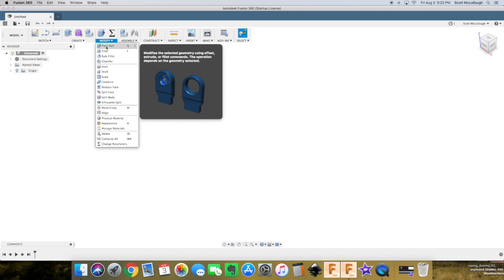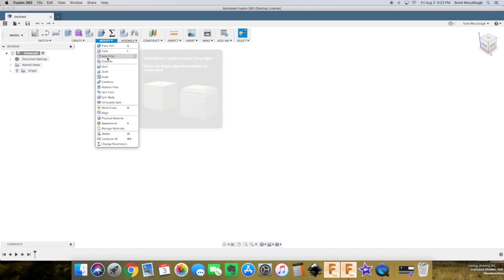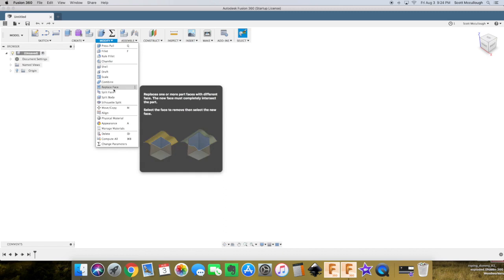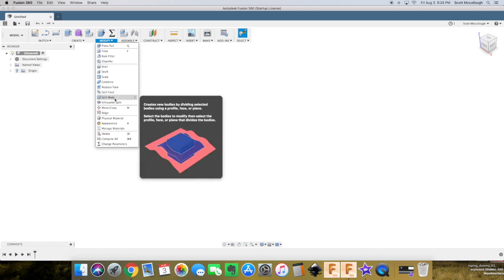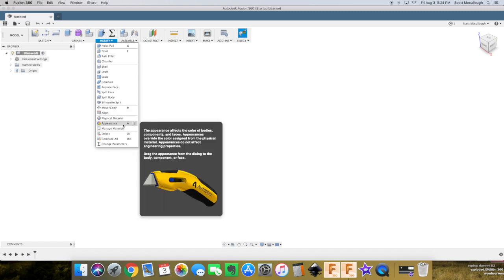Modify, we'll definitely be using the press pull quite a bit. Of course, if you're familiar with SketchUp, we use that quite a bit, the press pull. I think it was called push pull. I haven't used SketchUp in quite a while. Fillet, we use that quite a bit for our roundovers and stuff. Don't use a whole lot. I'm using move copy a bunch. And appearance, we'll use that quite a bit.